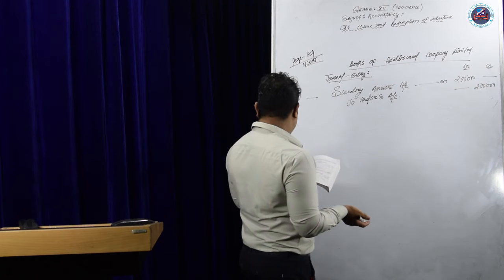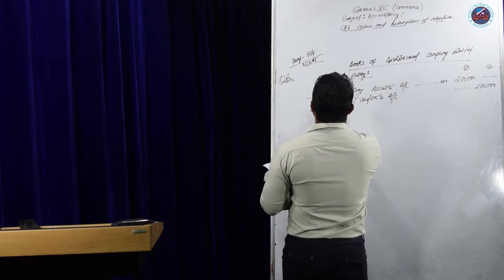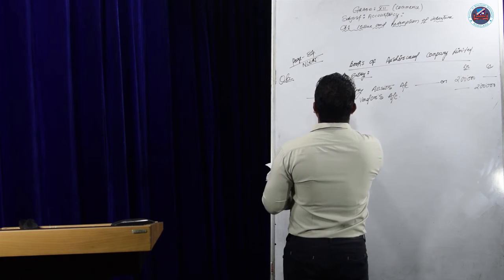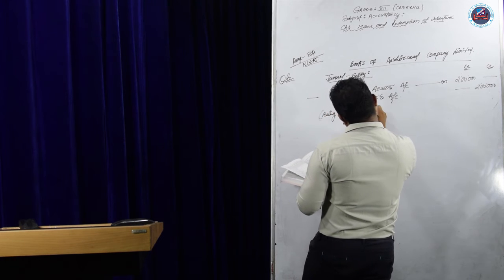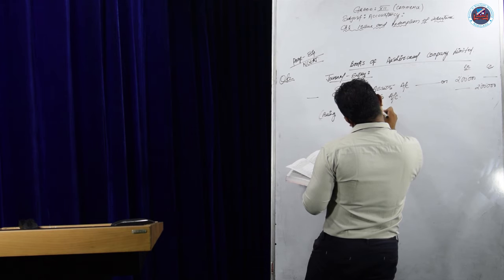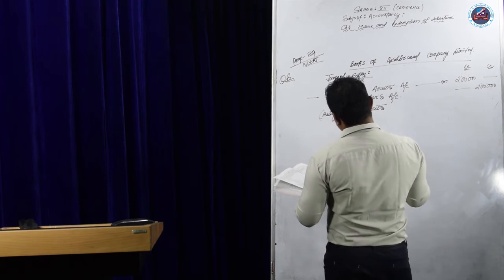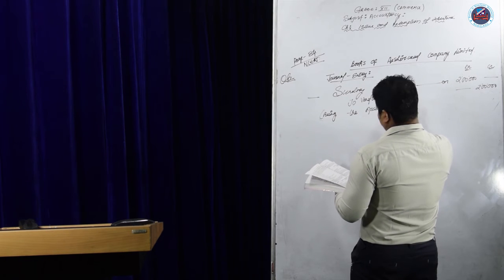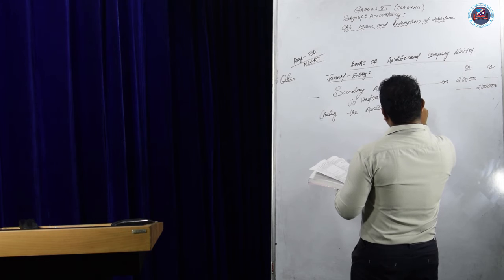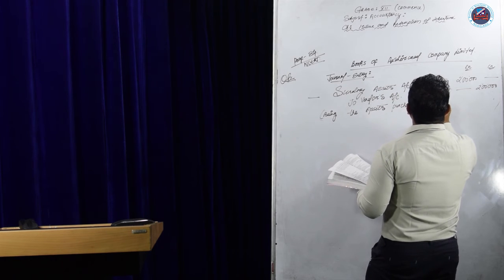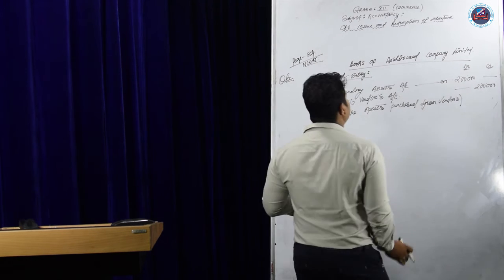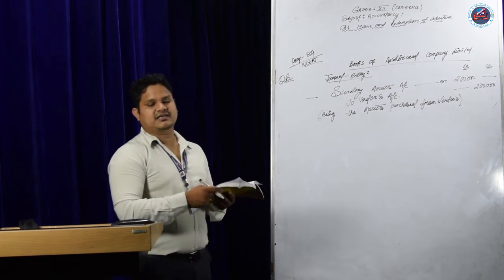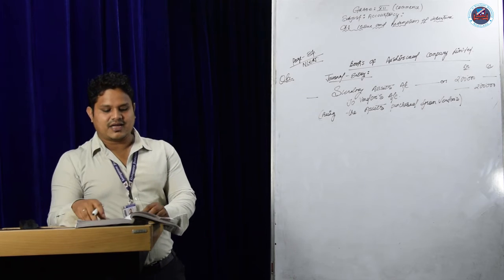What will be the narration then? Being the assets purchased from vendor. Being the assets purchased from vendor. That is the journal entry regarding the purchase of assets.